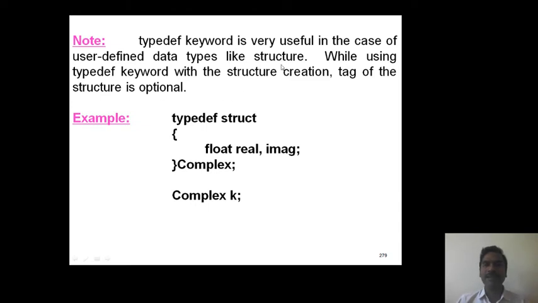When a structure is defined with the help of the typedef keyword, then the tag, that means the name of the structure, is optional. Let us see an example, typedef struct. Here we are not specifying any name for the structure. Open brace. Now we place two members, real and image, and close the curly brace. Now this entire data type is referred to with a new name, complex. Now we create variables for the complex data type, like complex k.